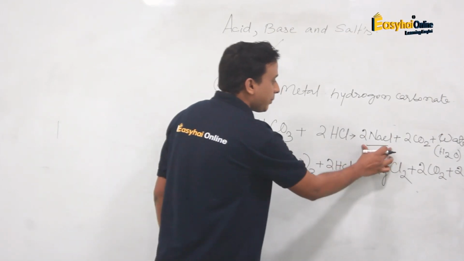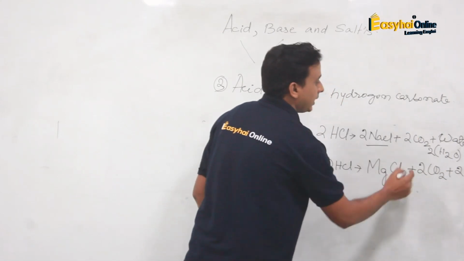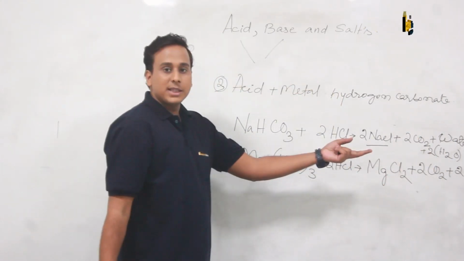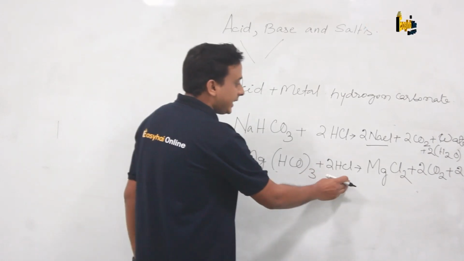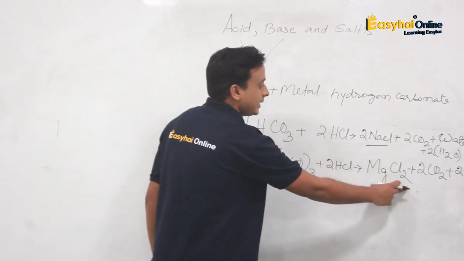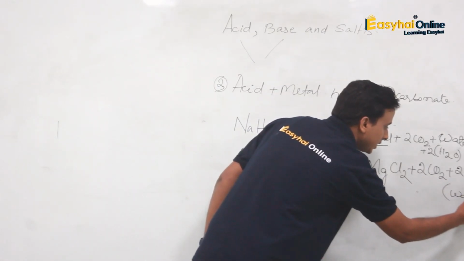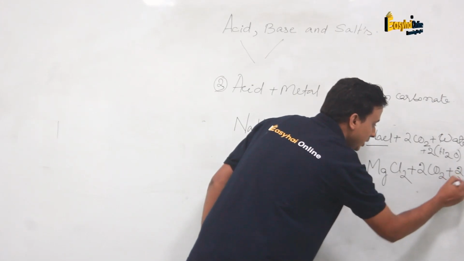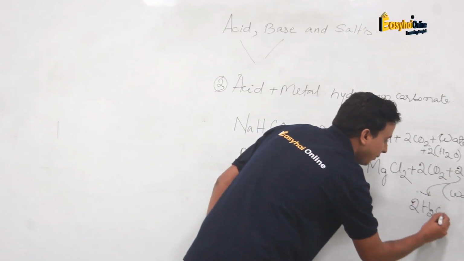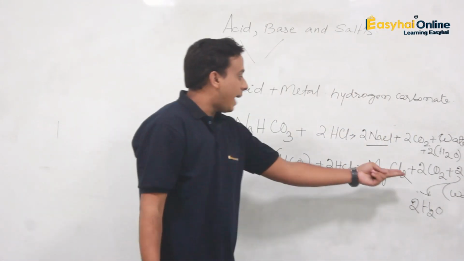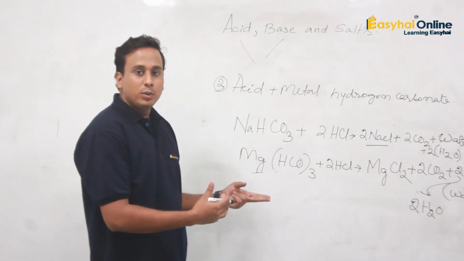So here the basic product formed is called salt, and here we can see that I am putting 2 moles of water. 2 moles of water. So now you will ask me, what is the reason? In the second reaction also, magnesium hydrogen carbonate, when reacting with acid, is forming salt, that is magnesium chloride, carbon dioxide, and here also we saw that the byproduct is water. So how many molecules of water? Here also we saw that 2 H2O. That means it is forming 2 moles of water. So here, instead of giving singularly carbon dioxide CO2, I am giving 2 H2O, 2 CO2.